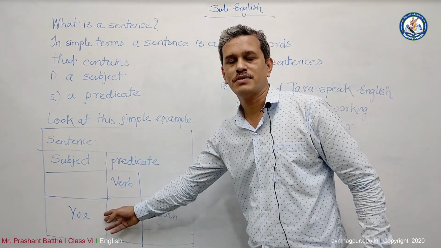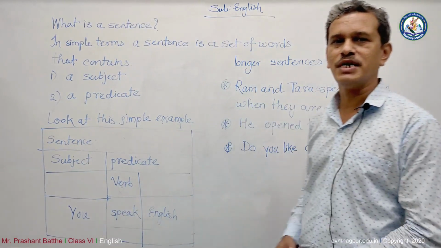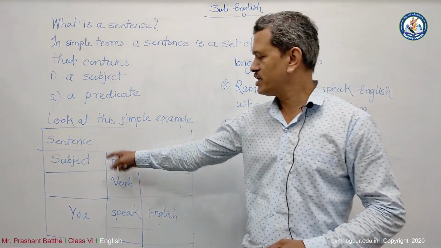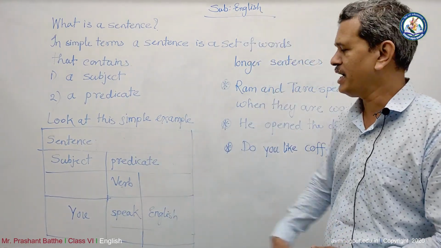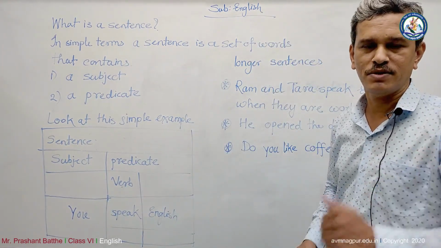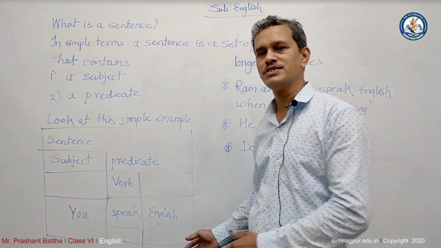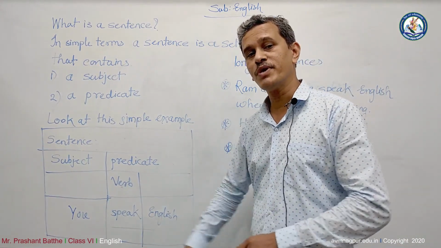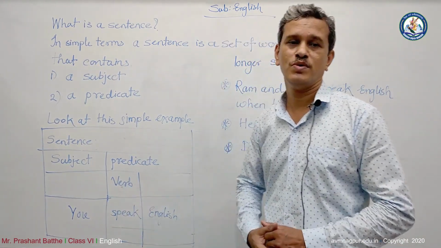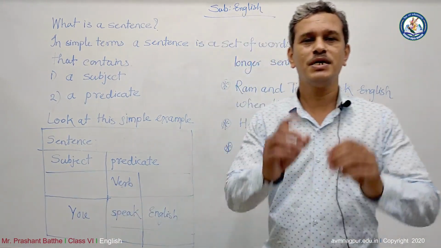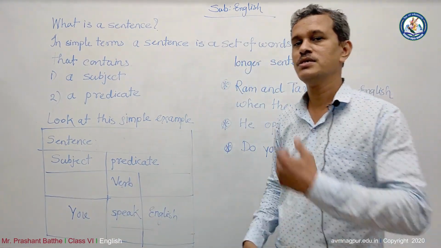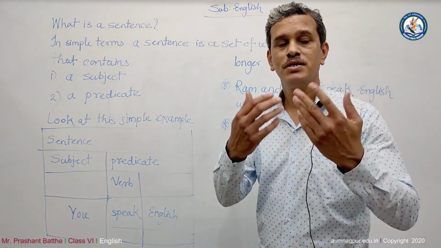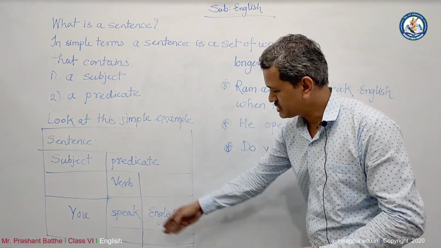See, the subject, you. Now the sentence is: you speak English. Now here, you is the subject and speak, obviously, is a verb, and English is the remaining part of the sentence. Now I can tell you, if you replace you with I, they, we, then the sentence will be the same.